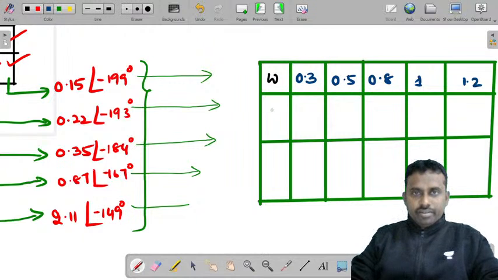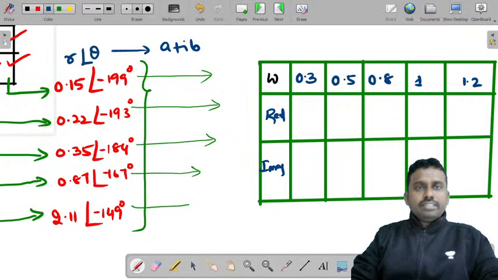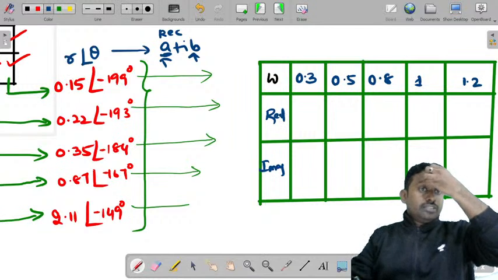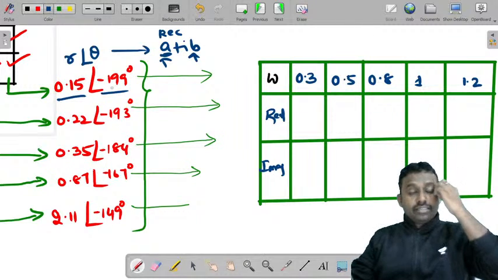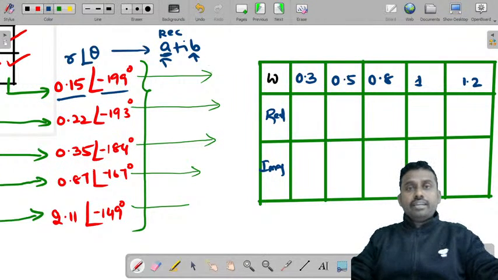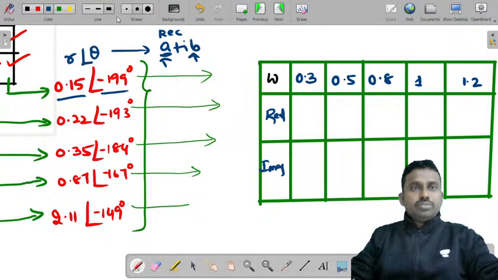Here you'll have the real part. Here you'll have the imaginary part. Because when you are converting r at an angle theta to a plus jb, this is rectangular form which has a real as well as imaginary part. When you convert this 0.15 at an angle minus 199 degrees into rectangular form, you'll end up with values like this.